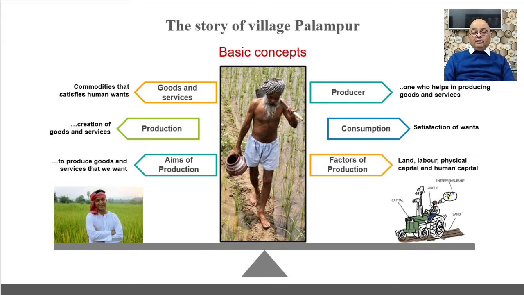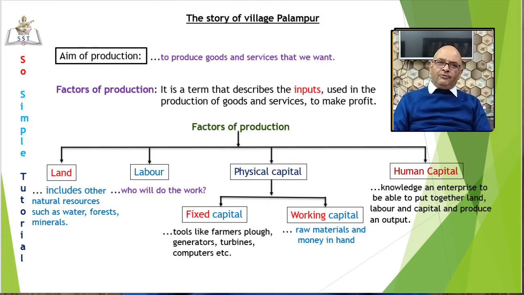Let us now understand factors of production. Factors of production is a term that describes the inputs used in the production of goods and services to make an economic profit. There are, students, four requirements for the production of goods and services. They are land, labor, physical capital, and human capital. The first requirement is land. Land is an important factor of production, as no production activity can take place in the absence of land.